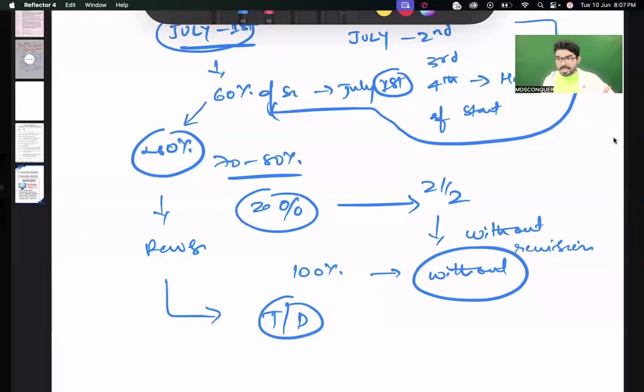Now you will have an analysis. Which question did I lose? Why did I lose it? Because of lack of reading, which you can fix by reading. Or because of lack of revision, which you cannot fix, because we are coming to the next subject. So guys, I hope it is very, very clear. Which is more important here? Not completing the syllabus. If not now, you can complete the syllabus in the next round. But the most important thing is that whatever you have completed, you have to revise and give the exam.